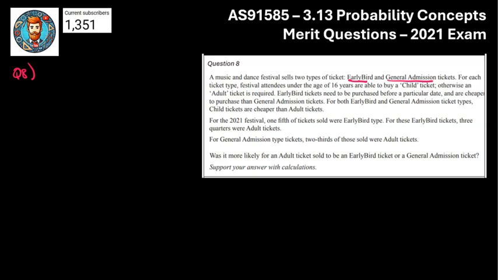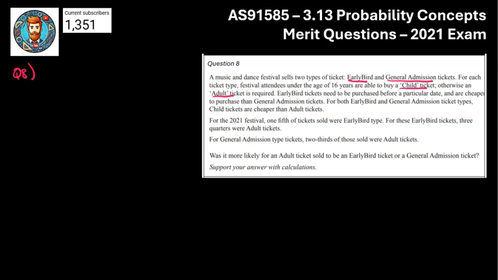For each type of ticket, there are people who are under 16 who can buy a child's ticket. Otherwise, they're an adult ticket. So again, that doesn't tell us anything new. That could be the next split in a tree or the next part of a table. We've just got to figure out the differentiating outcome: are we going to have some kind of conditional probability? If it's conditional, it's definitely going to be a tree.